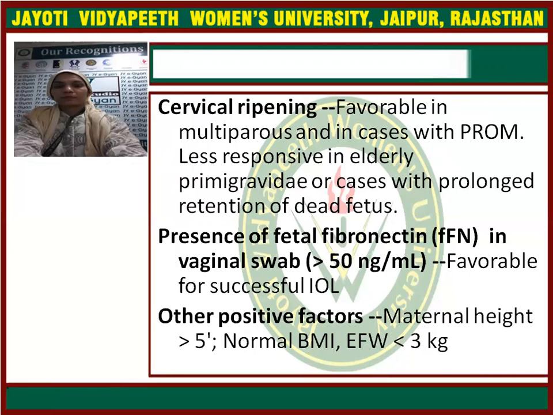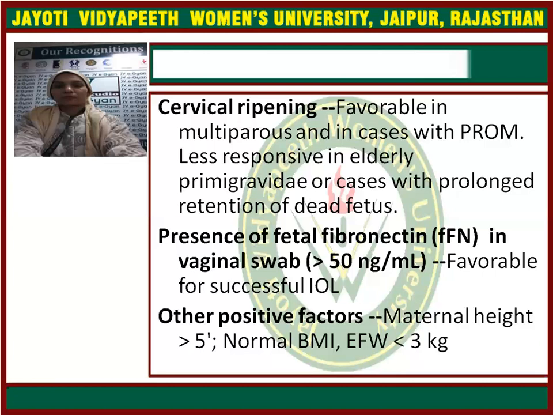presence of fetal fibronectin. This fetal fibronectin we had already seen in preterm labor, I think. Fetal fibronectin is a protein present in the cervicovaginal discharge. It is generally present before 22 weeks, and it appears again after 34 weeks.